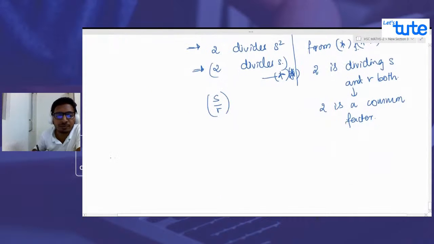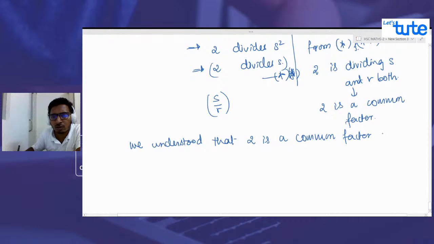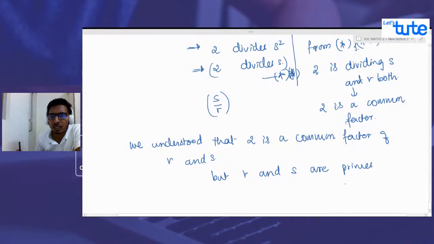Here we understood that 2 is a common factor of r and s, but r and s are primes, because it is the most simplified form of number, correct? So they have only 1 as a common factor.